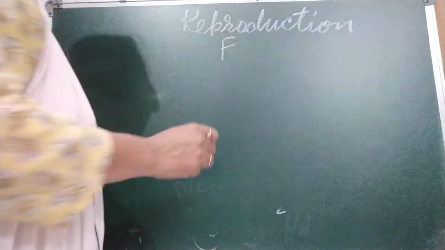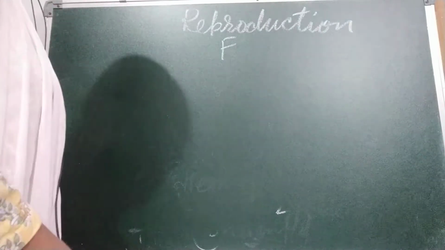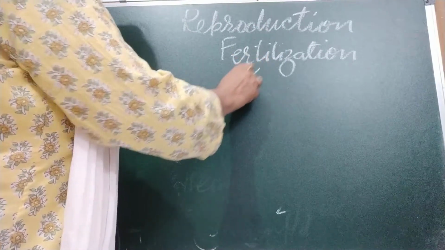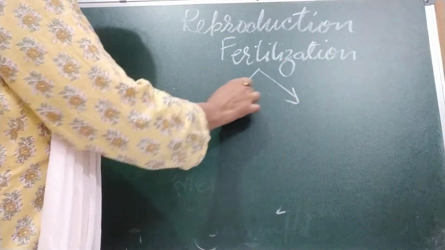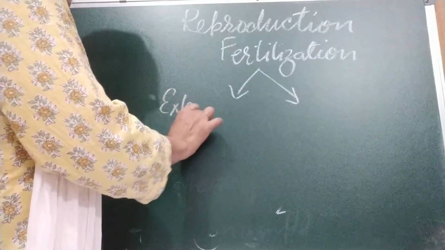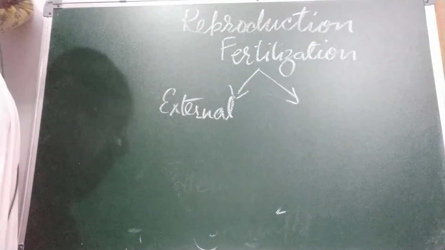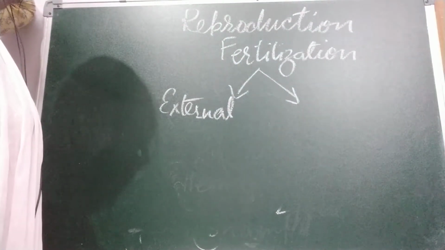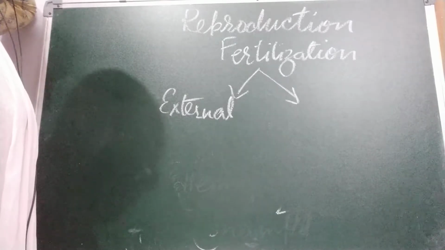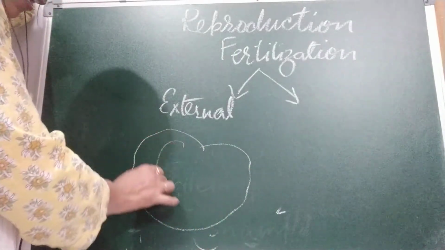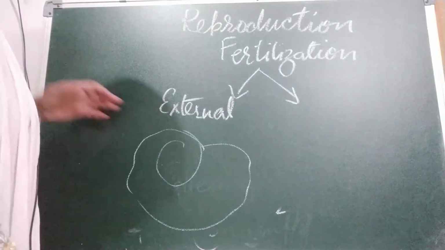Fertilization. As I told you, fusion of male and female gamete is called fertilization. Fertilization takes place in two ways, external fertilization and internal fertilization. First we are going to discuss external fertilization. What happens in external fertilization? Some sea animals such as starfish and jellyfish gather in large groups in water.